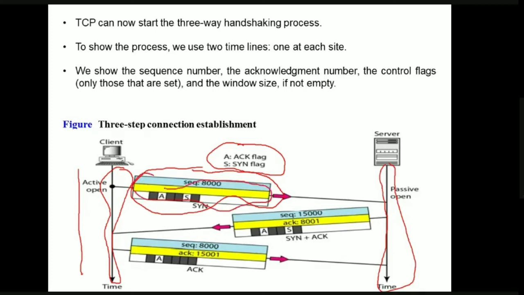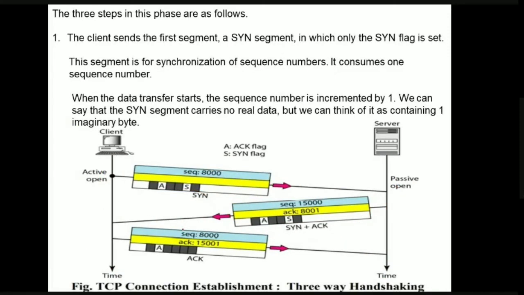Okay, and then the receiver, the server, is going to send the acknowledgement. I'll explain clearly. I'm just telling you what this three-way handshake is. This is one, this is two, and this is three. For this reason we call this a three-way handshake. That is, they are going to exchange these three packets in order to establish their communication. Okay, now let us see these three steps in detail.